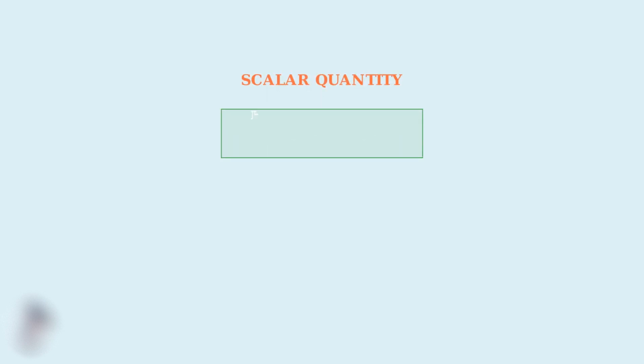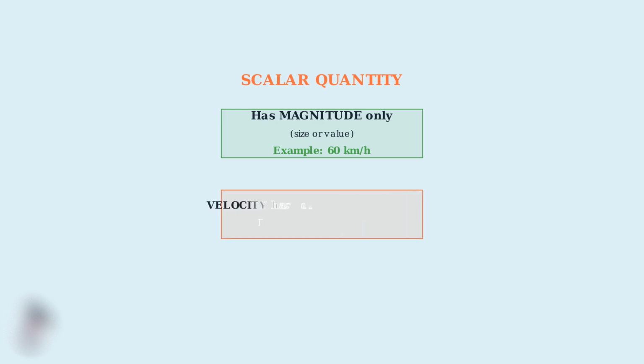There's an important mathematical concept we need to understand about average speed. Average speed is what we call a scalar quantity. This means it has magnitude, which is just a fancy word for size or value, but it has no direction. This is different from velocity, which is a vector quantity that includes both magnitude and direction. When we calculate average speed, we only care about how fast something moved, not which direction it went. Now that we understand all the components, the formula becomes our powerful tool for solving any average speed problem. Remember, divide the total distance traveled by the total time taken, and you'll have your average speed.